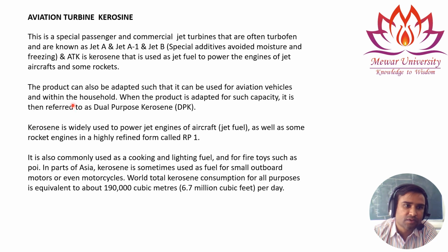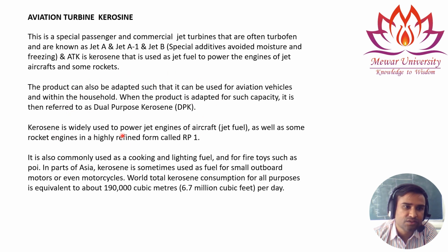This product can also be adapted so that it can be used for aviation vehicles within the household. When the product is adapted for such a capacity, it is referred to as dual process kerosene.